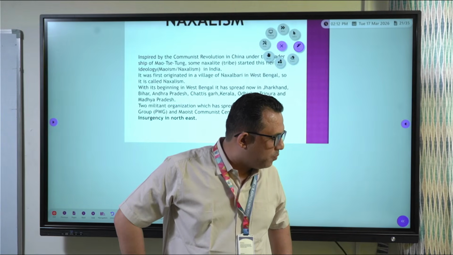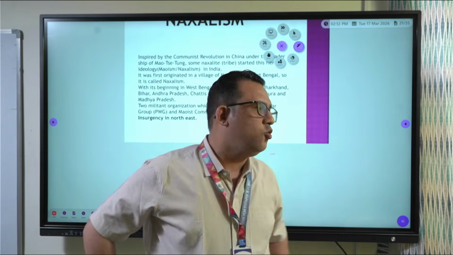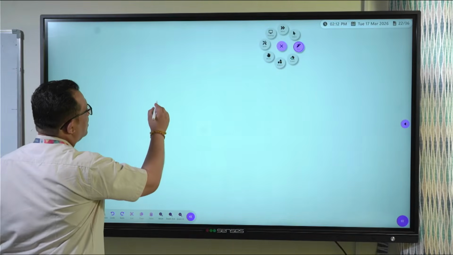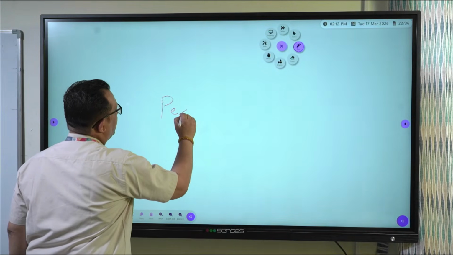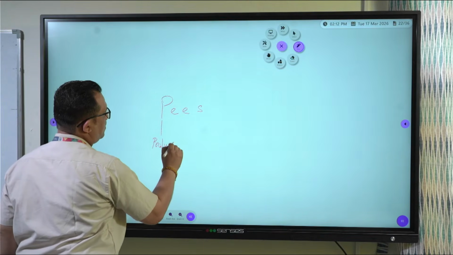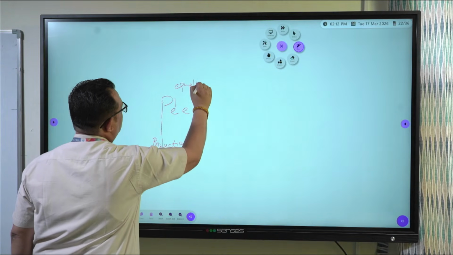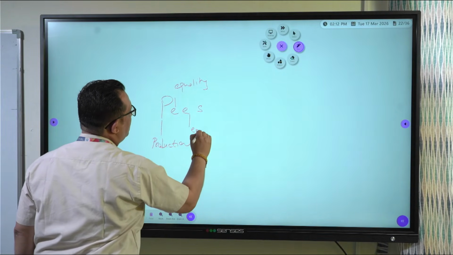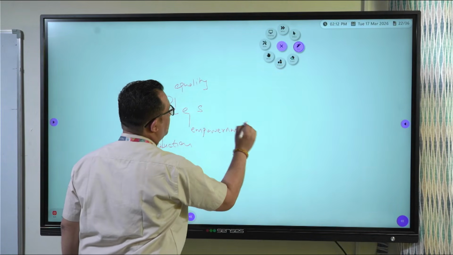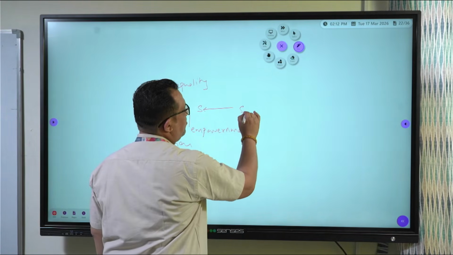The question should be: what are the pillars of human development? So the human development pillars are P for production, E for equality, then E for empowerment, and S for, in your textbook it is given stability, but it should be sustainability.